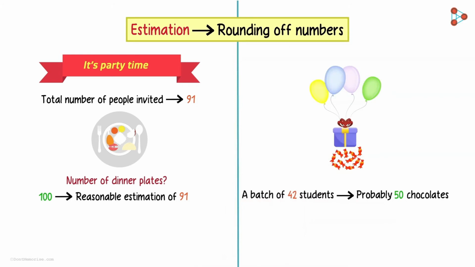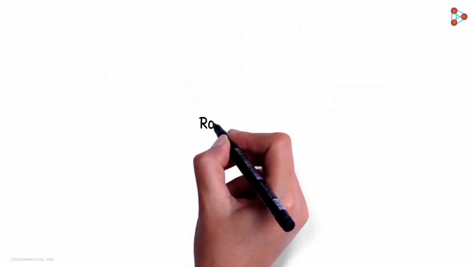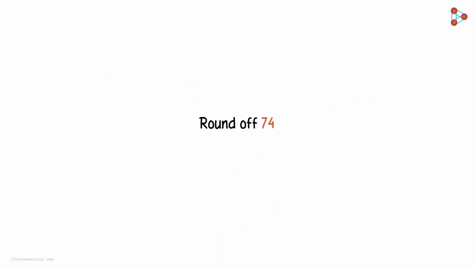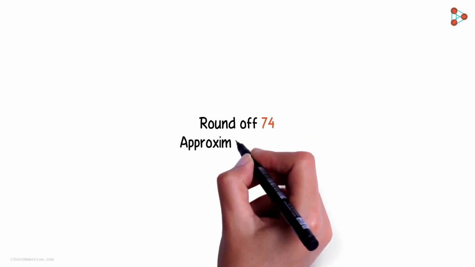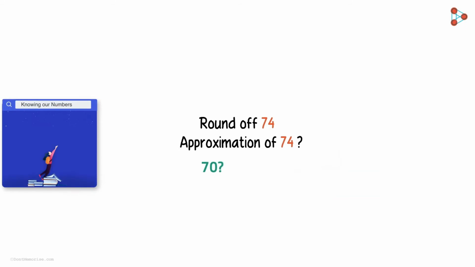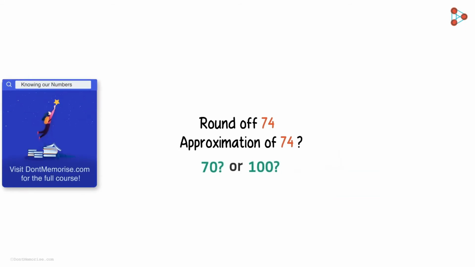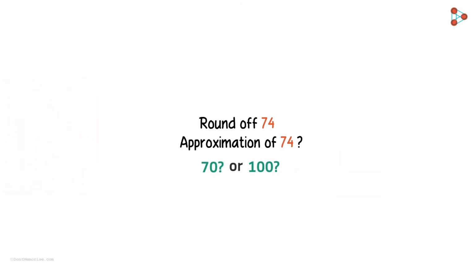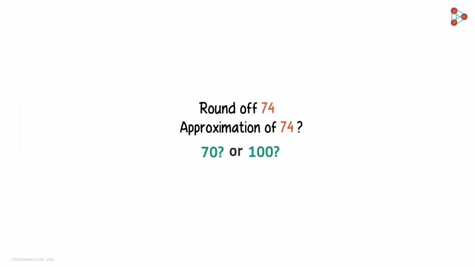Now, I want you to understand something really well. Estimation solely depends on one thing. It depends on the number which is being estimated. It depends on what the number represents. For example, let's say we want to round off the number 74. What is the best approximation or estimation of the number 74 that you can think of? Is it 70 or 100? The answer depends on what 74 represents in the real world.